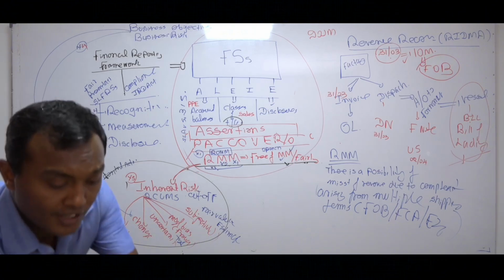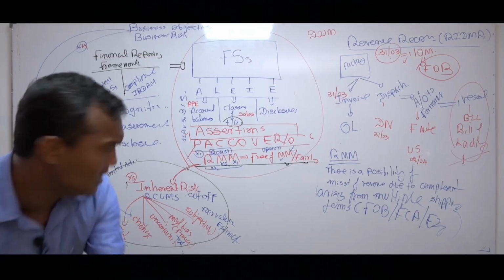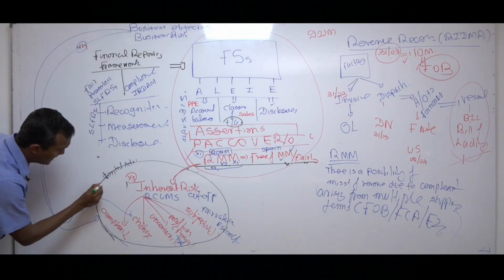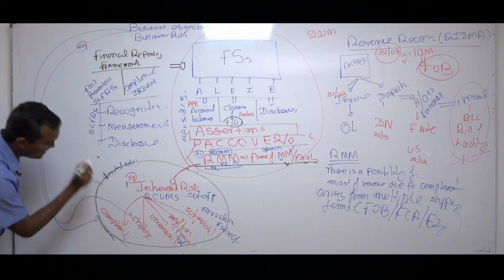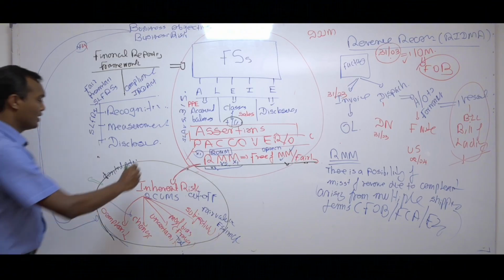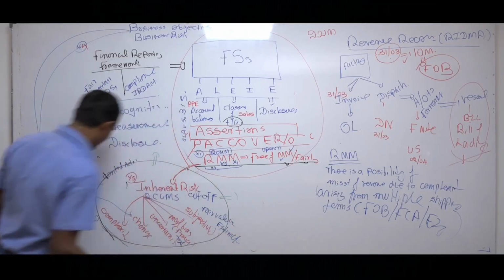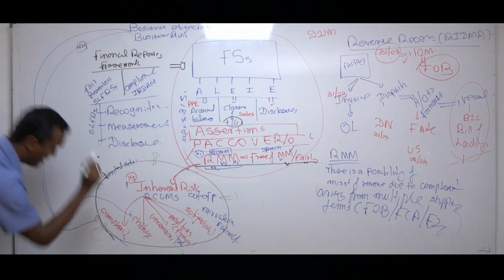Let me use another color. There are several controls the company can put in place to ensure that they will record revenue properly. Now these are control activities. I'll write about 4 control activities so you understand.